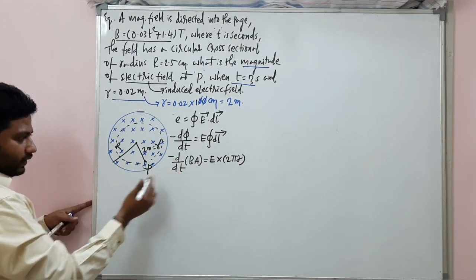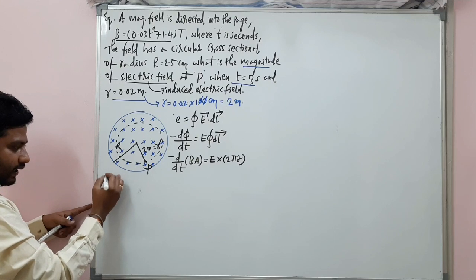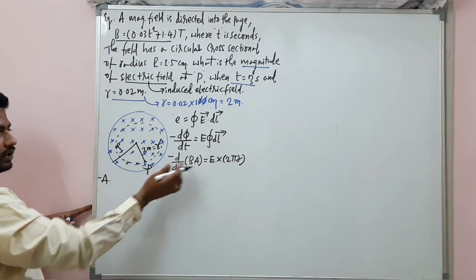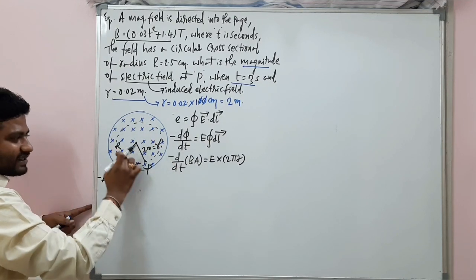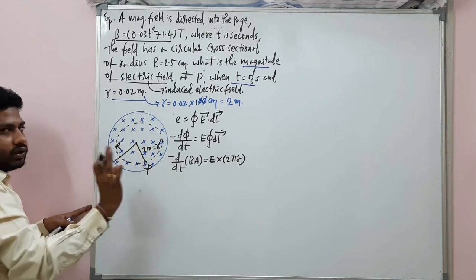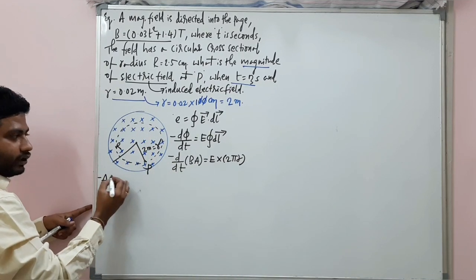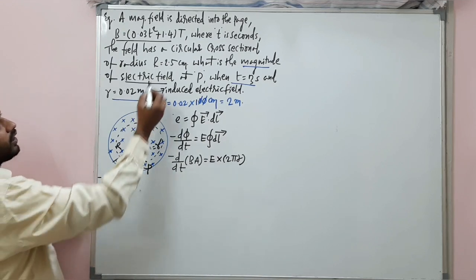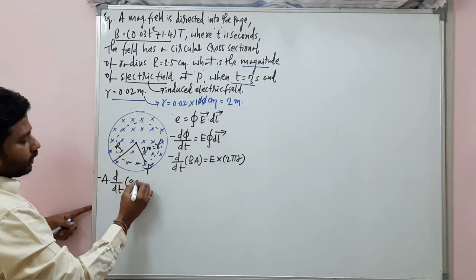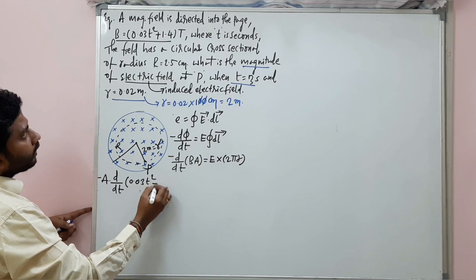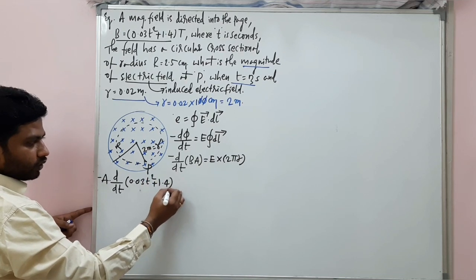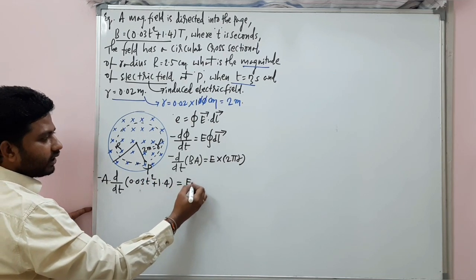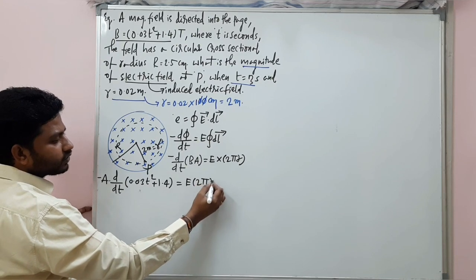Okay. So now let's write. So this area, the minus A comes out, because the area of this imaginary circular coil is the same, constant, into d by dt of B. What is B here? 0.03 t square plus 1.4, which is equal to E into 2 pi small r.